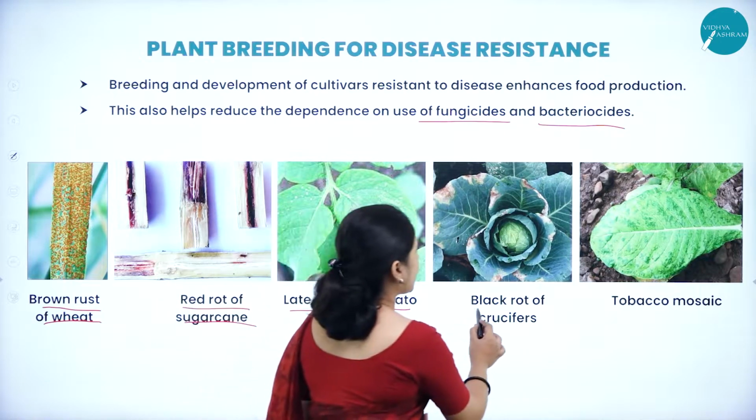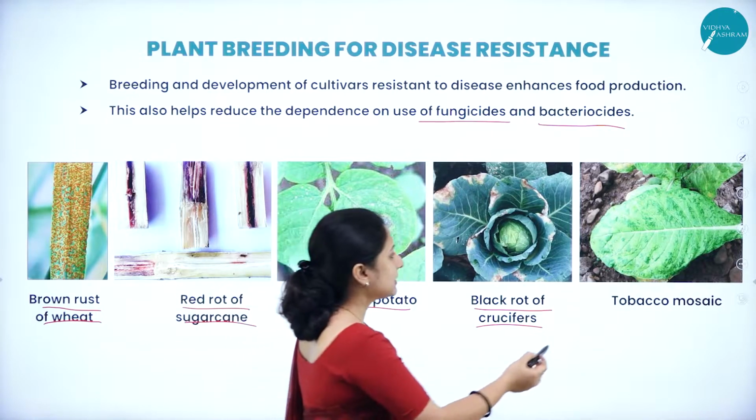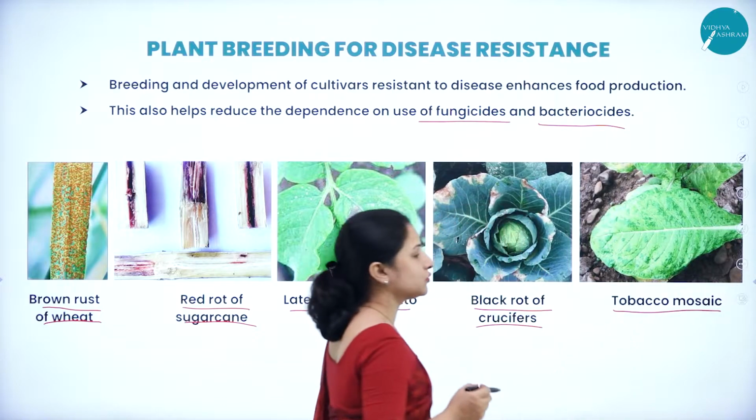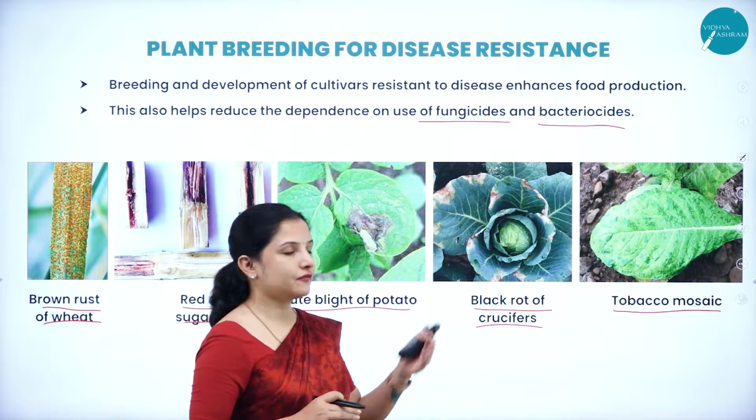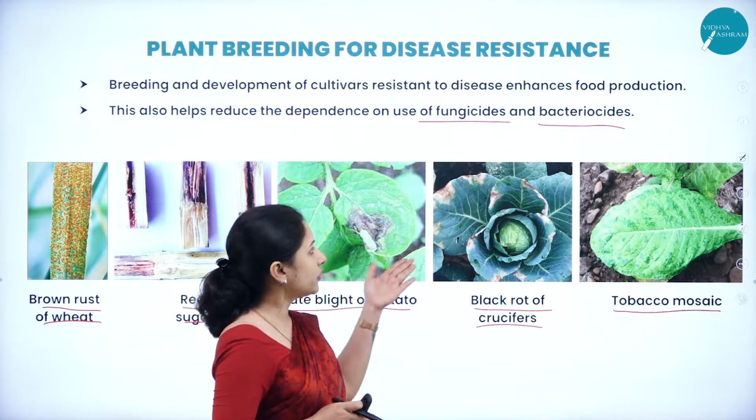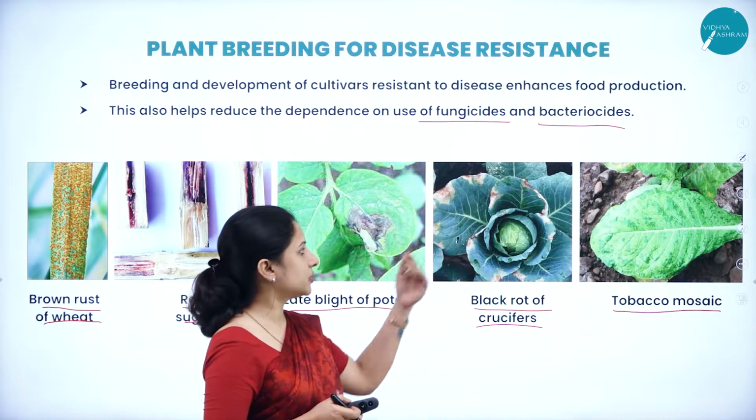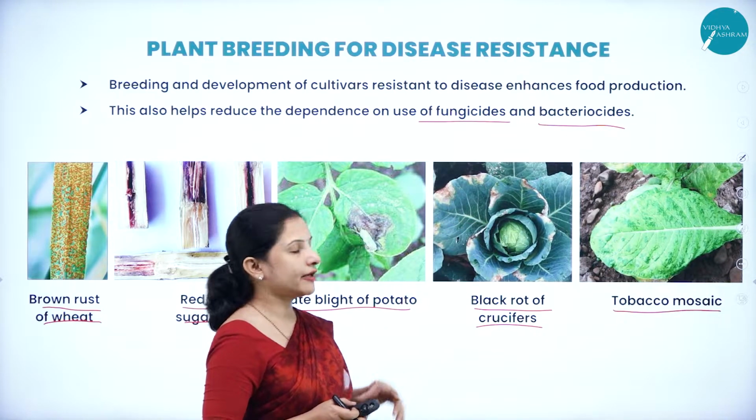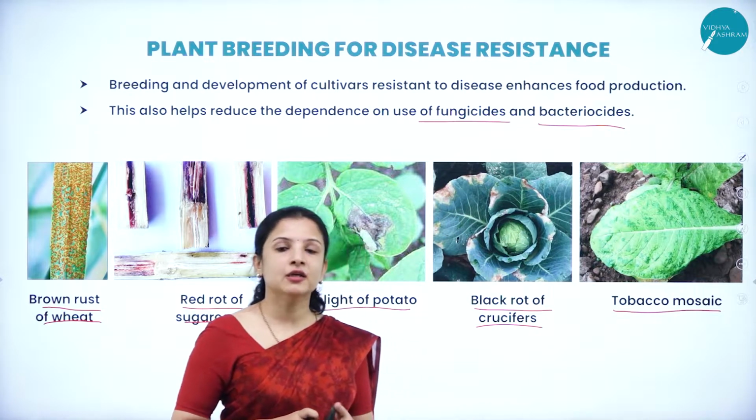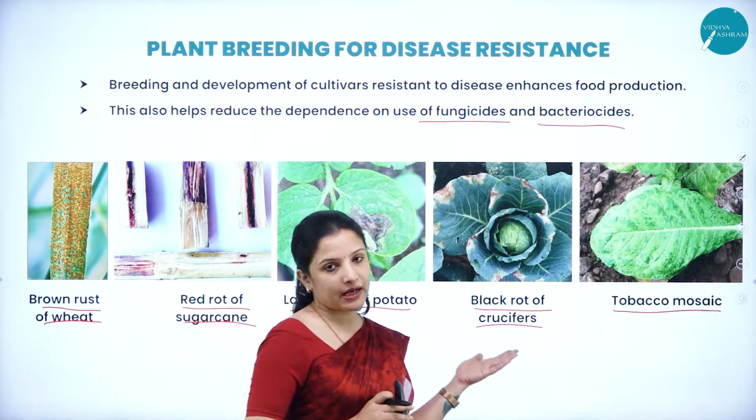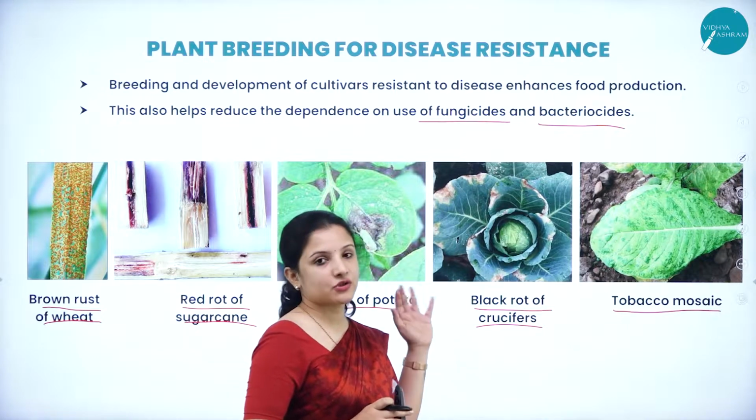And then there is black rot of crucifers, which is caused by bacteria. It is a bacterial disease. Then there is tobacco mosaic disease, which is caused by a virus, the tobacco mosaic virus. Likewise, there are different diseases. Imagine the farmer will have to spray a lot of chemicals to protect this crop. Who will buy cabbages with a lot of spots if they are diseased? So it is better to go in for plant breeding, developing new varieties which are resistant to different forms of disease.